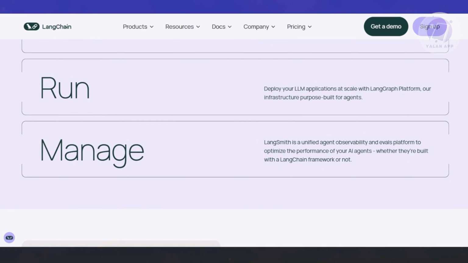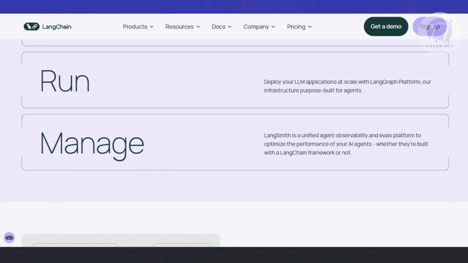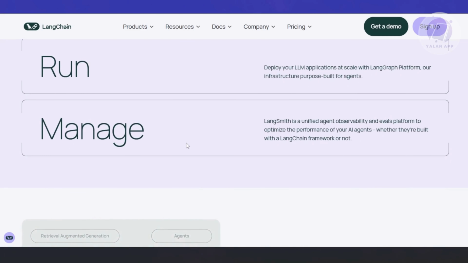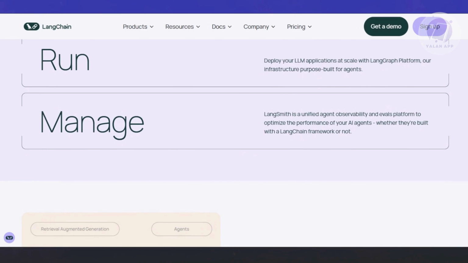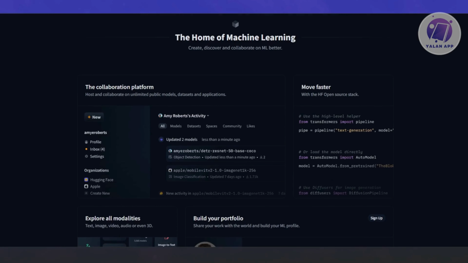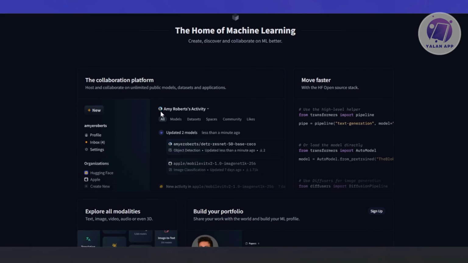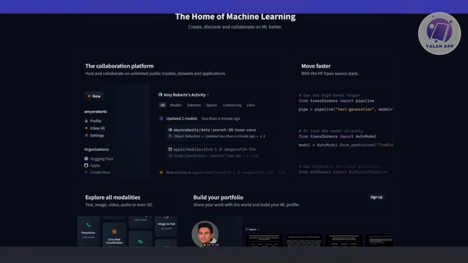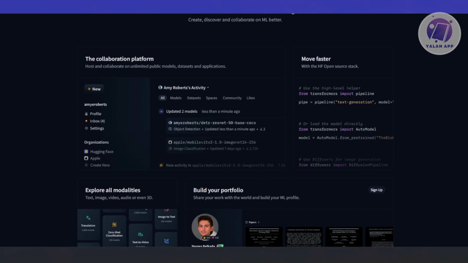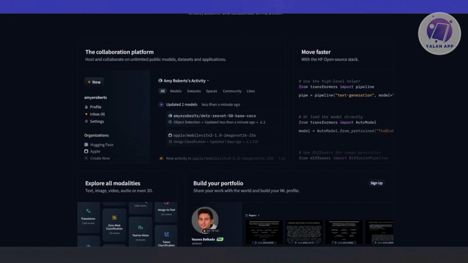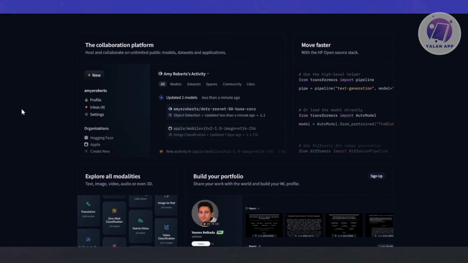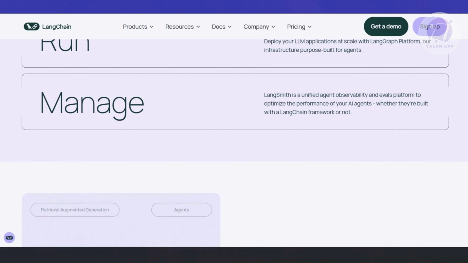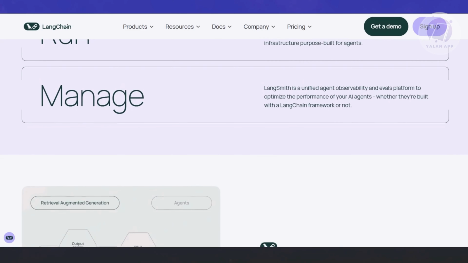Now you might be wondering which one is actually better for you. The real answer is it depends on what you want to do or what you need right now. If you want to explore models, test them, or do single task AI stuff, Hugging Face is your jam. It's easy, it's powerful. You can go from idea to result in just minutes. Now, if you want to build multi-step AI workflows, connect tools, and build fully functional AI-powered apps, then you'll need LangChain in your toolkit. You're not really picking between them. You're figuring out how to use them together.